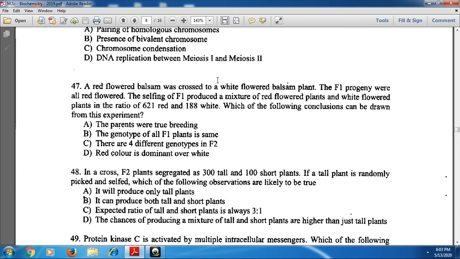The parents were true breeding, and the genotype of all F1 plants is the same, so A and B are correct, and D is also correct. But 4 different genotypes in F2 is not correct. Here 3:1 is the phenotypic ratio, whereas the genotypic ratio is 1:2:1, so 4 different genotypes is not the correct option. Hence A, B and D are the correct ones.